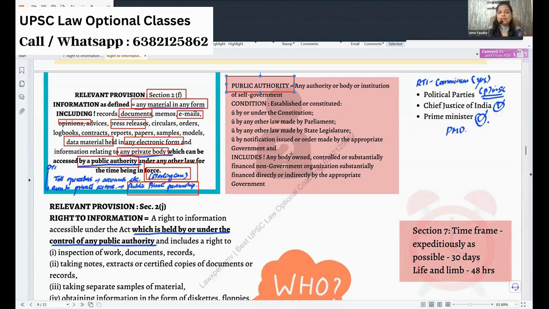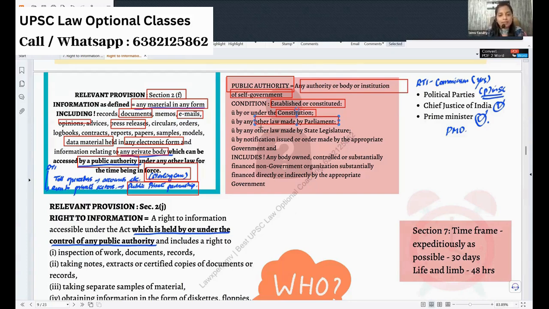Let me tell you, a public authority is any authority, body, or even an institution of self-government. But what is the condition? It must be established or constituted under the Constitution. Like, I can put an RTI to the Supreme Court. I can do it to the High Court. Yes, I can do it. And next, by any law made by the Parliament. If Parliament is making any law creating an authority, I can put an RTI to it.